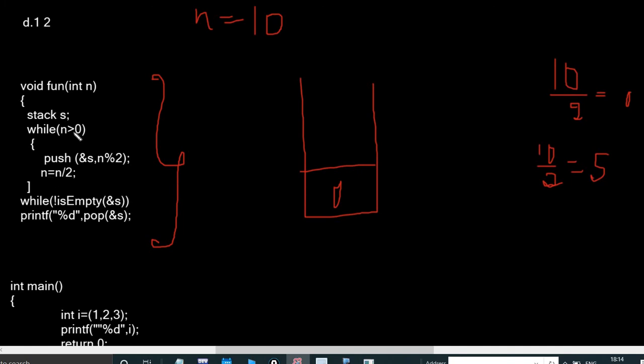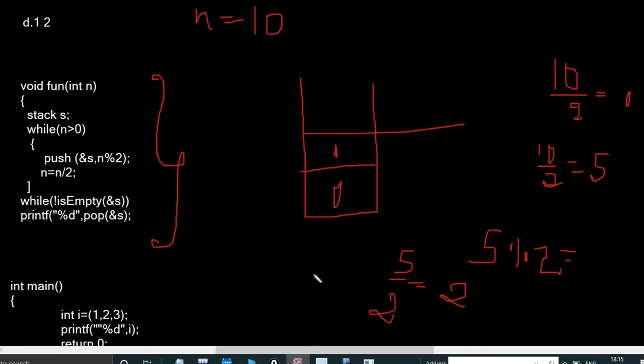So 5 goes here. 5 is greater than 0. Again, I need to push 5 mod 2. How much? What is the remainder? 2 2 is the 4, 1 is remainder. So 1. Again now n equal to n by 2. 5 by 2, how much? Quotient is equal to 2, right? So again 2 greater than 0, push n mod 2 is equal to 0, right? Okay, then again 2 divided by 2. How much? 1. 1 is greater than 0.